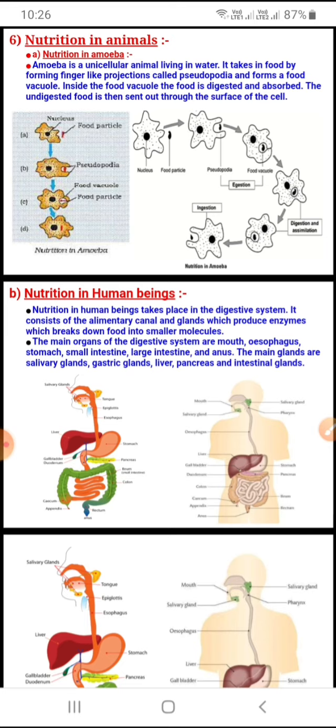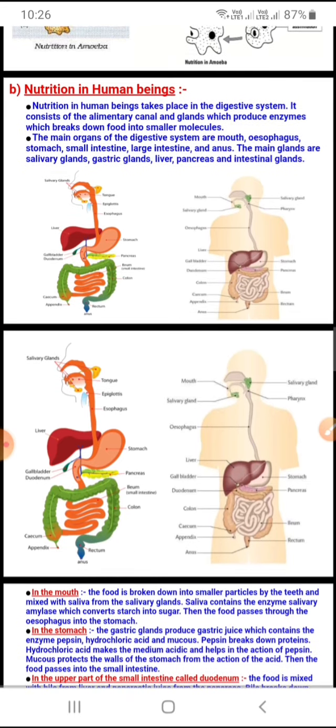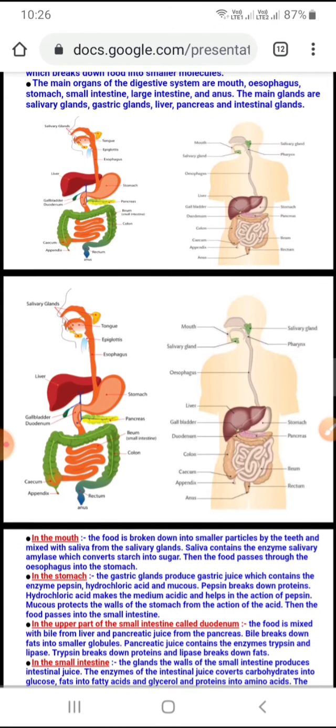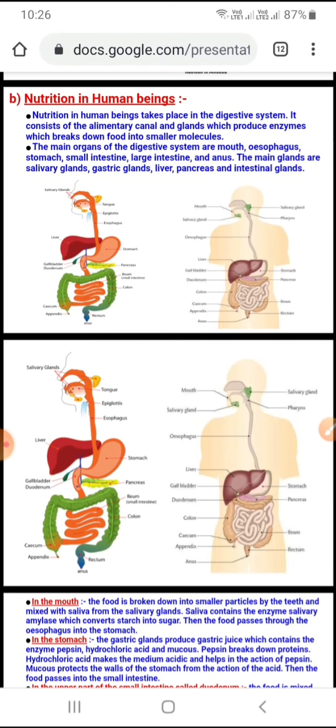Now I'll go to one of the most important topics of your syllabus, which is nutrition in human beings. Right? You're ready to hear? Now be careful, sit with your paper and copy. Note down the important points, because this is one of the most important topics for your board. It comes for a 5 marks question also. Usually the long answer type question comes from here.